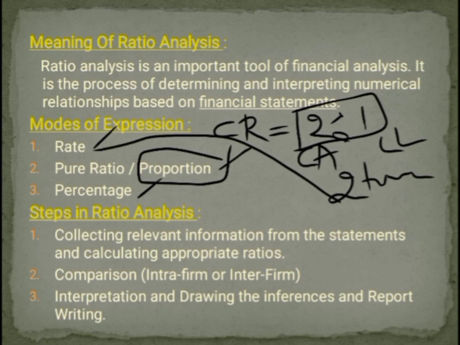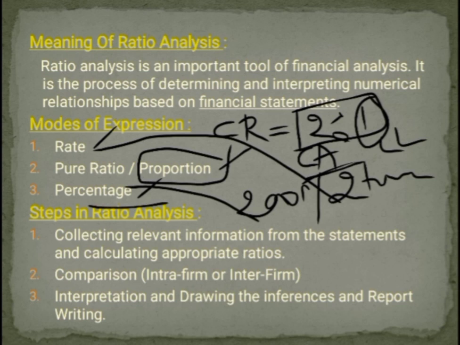And the last one is expressing the ratios in terms of percentage. Suppose if you take current liabilities as 100%, then current assets are 200% of current liabilities. So that will be an example for expressing the ratios in terms of percentage. These are the different modes of expressing the ratios.